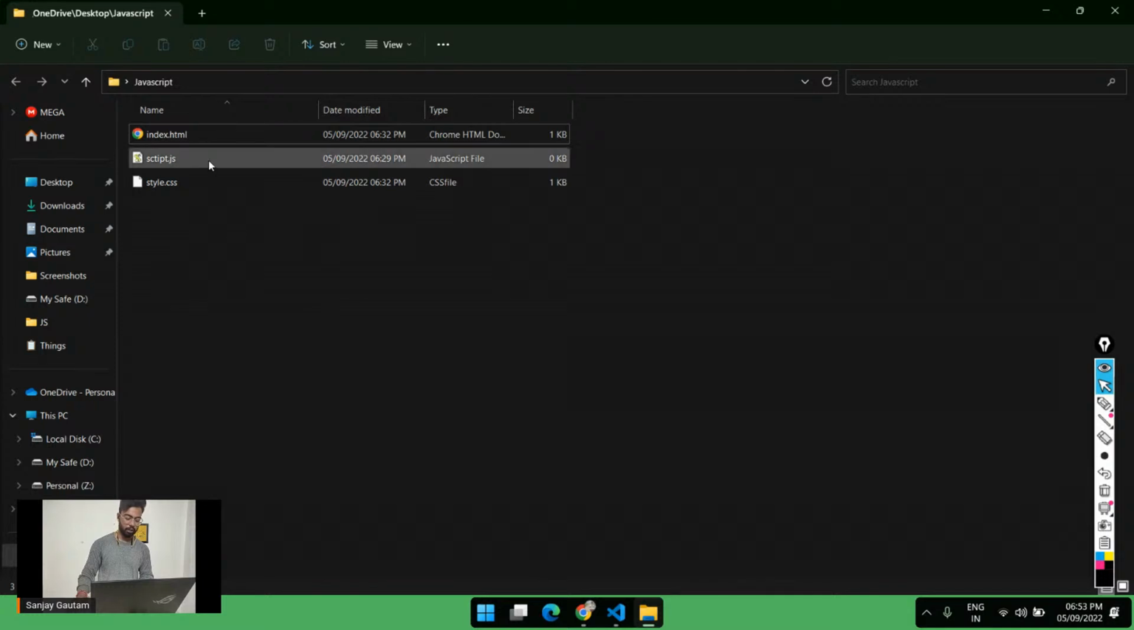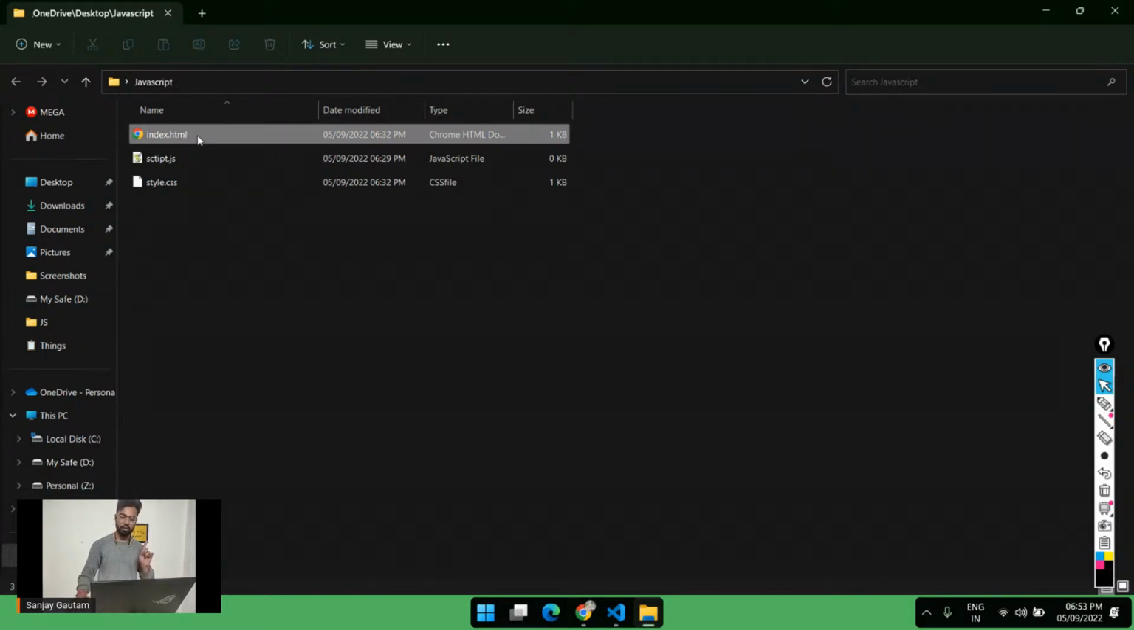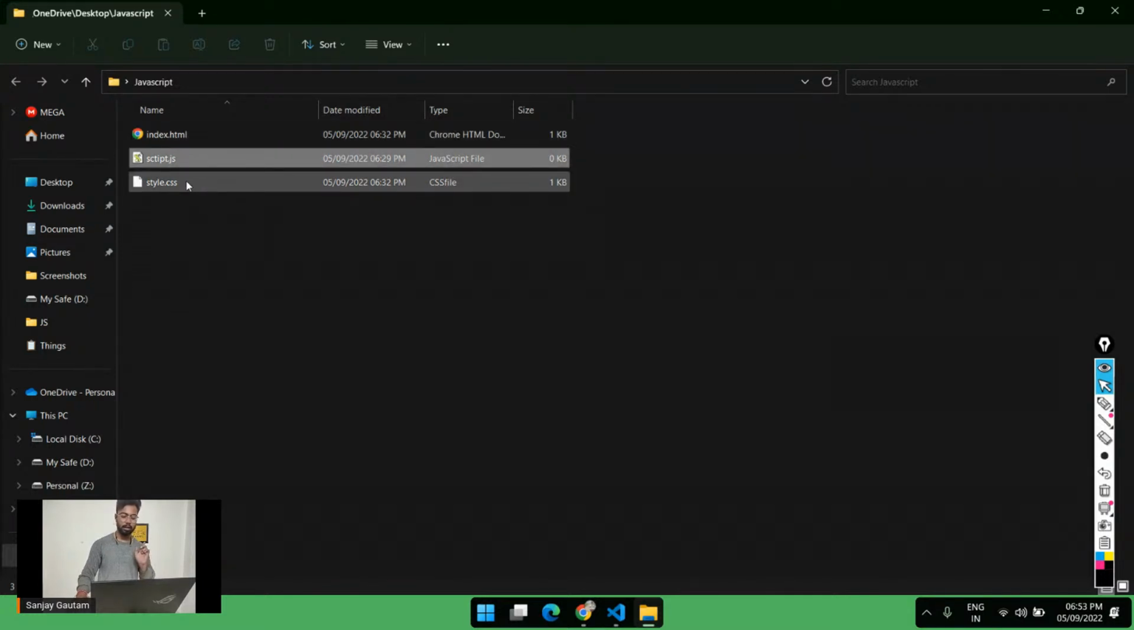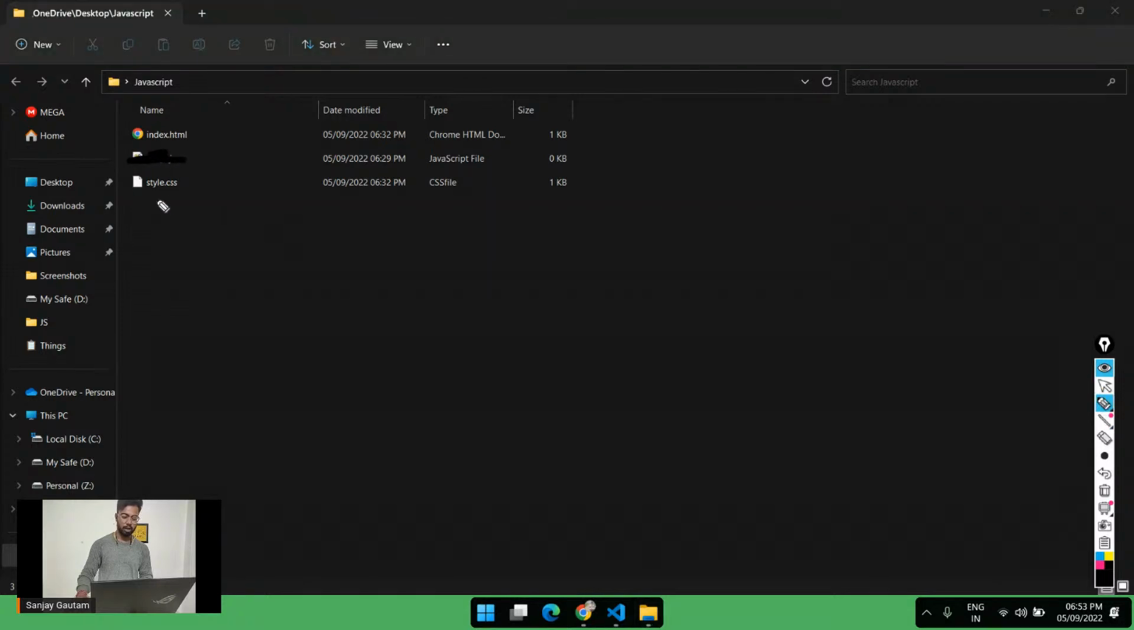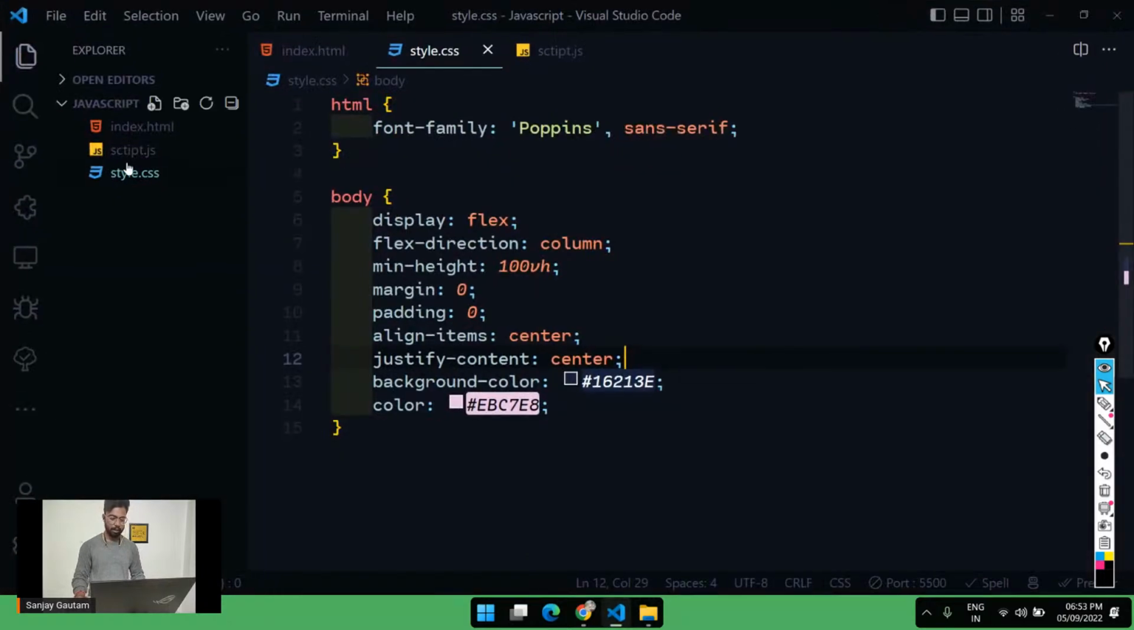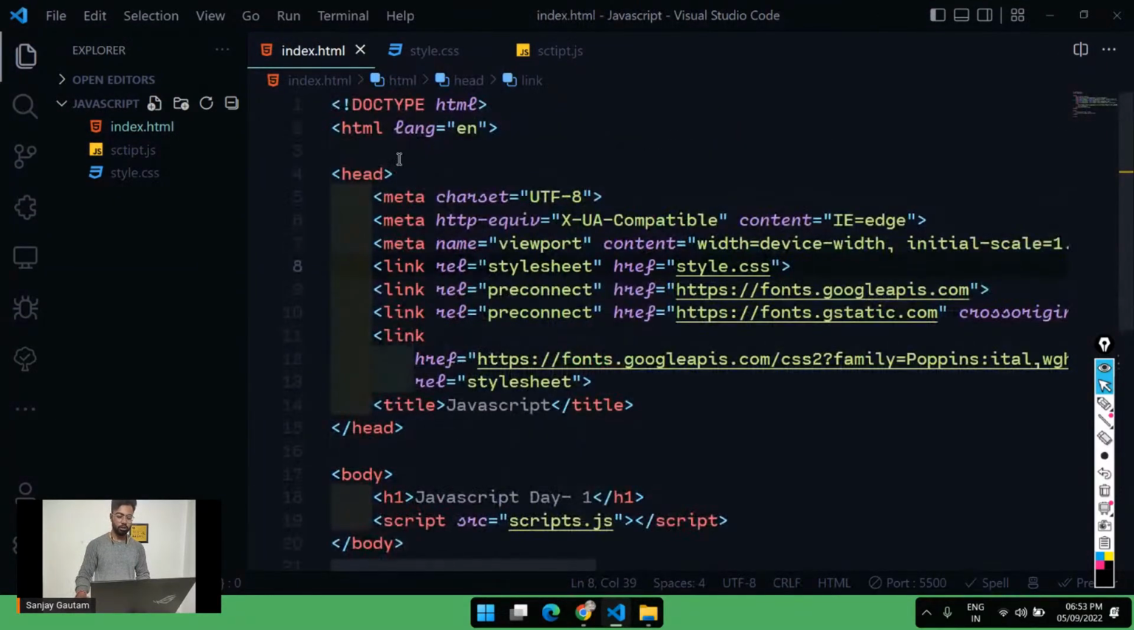Okay, so in this folder I have created three files: index.html, script.js, and style.css. You don't have to worry about script.js, only style.css and index.html. And obviously you should know a little bit of HTML and a little bit of CSS. That's all. Let me just open the index.html. So this is the very basic index.html page.